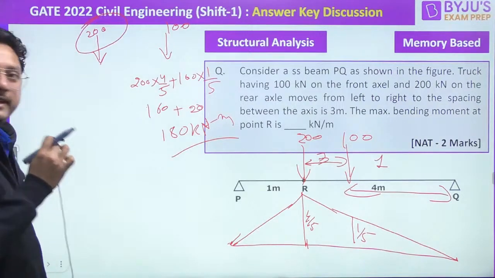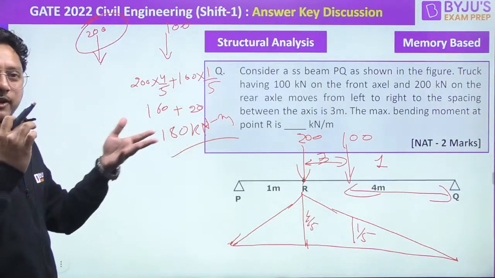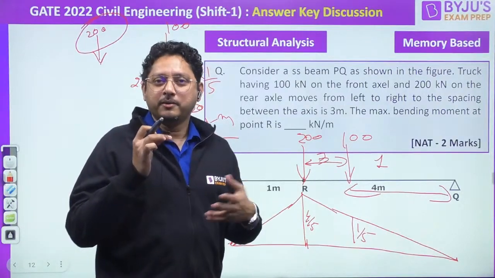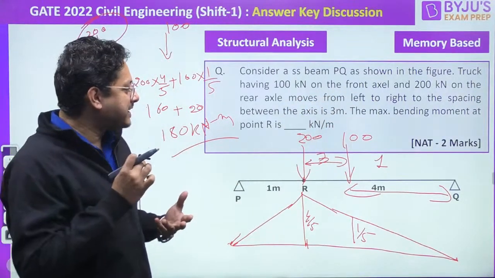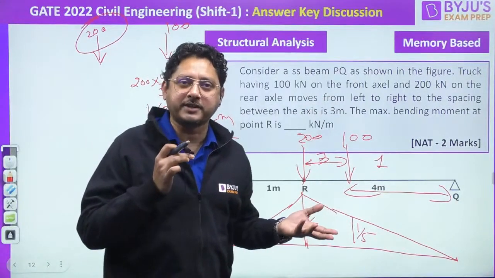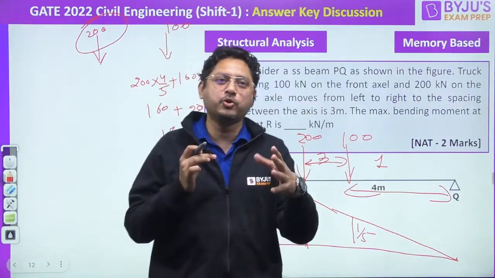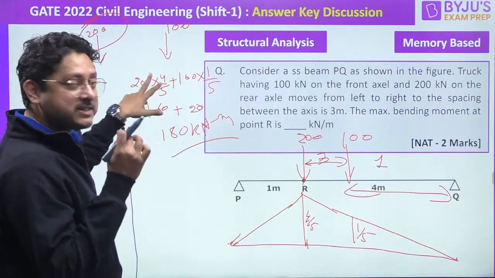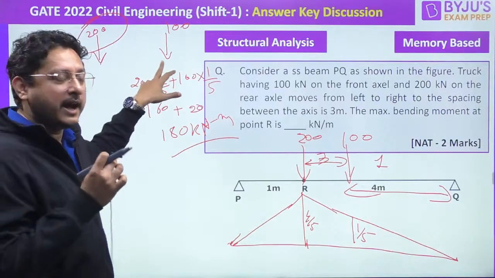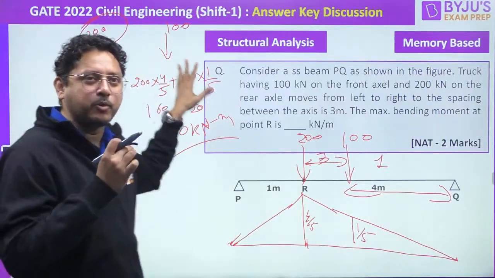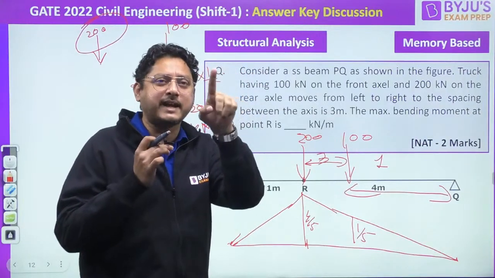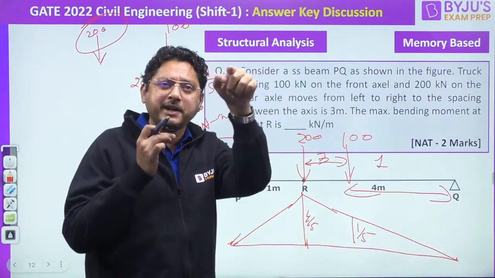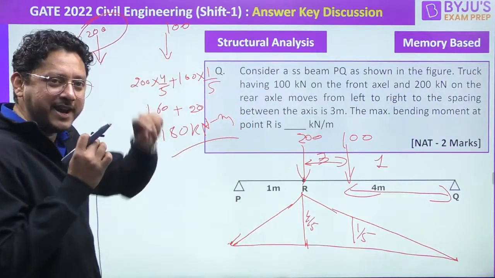Look, you already know that there are only two things they will ask. Either the absolute maximum bending moment, which can be anywhere, or the maximum bending moment at some particular location. If they are asking the absolute maximum bending moment, you know how to calculate it. We first find the resultant of these two loads, and the resultant and the nearby maximum load. The center of that will be kept over the center of your beam. Now, the maximum bending moment ILD will occur beneath the maximum load. Are you getting it? Okay.